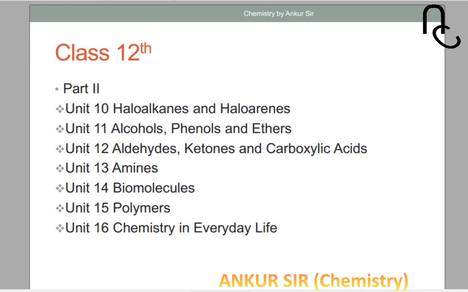And the last three topics we can include in organic chemistry, but actually biomolecules is all about biochemistry. Many biomolecules are there: carbohydrate, vitamin, protein, yes, DNA, RNA. You will get a basic idea from a chemistry point of view in the biomolecule chapter. After biomolecules, the 15th unit is polymer.